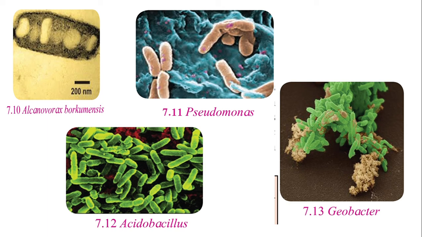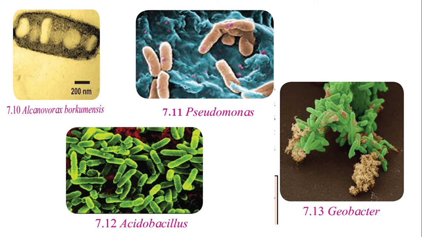Bacteria which are used for this purpose are Pseudomonas species and Alcanivorax borkumensis. These have the ability to destroy the pyridines and other chemicals. In these pictures, you might observe these specific species of Pseudomonas and Alcanivorax borkumensis. These bacteria are used to clear these oil spills. These are called hydrocarbonoclastic bacteria, that is HCB.